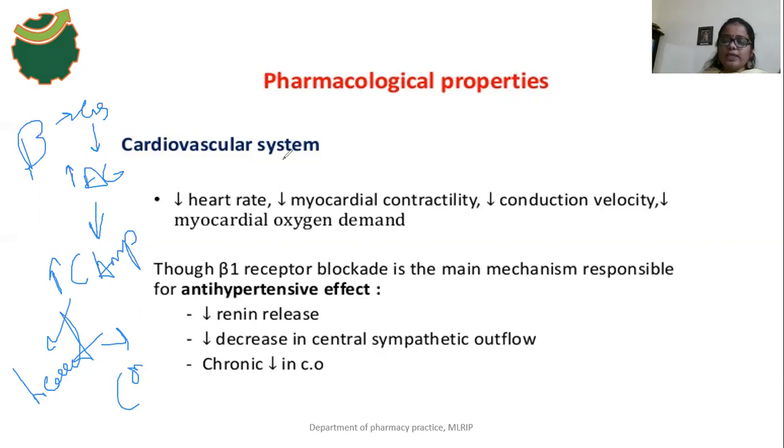Here the propranolol drug is a beta receptor antagonist. This propranolol drug blocks the beta receptor activity. As a result of blockade of beta receptors, what will happen? There is no activation of adenyl cyclase enzyme. Then there is no formation of cyclic AMP, which means there is no contraction effect in heart muscles.